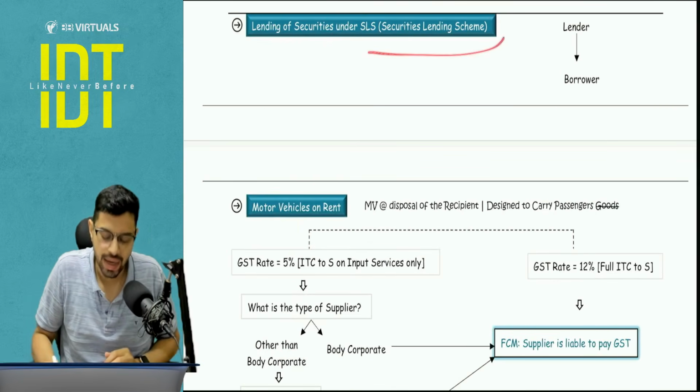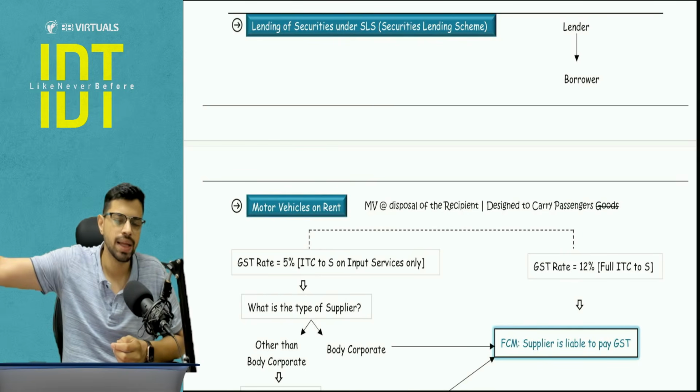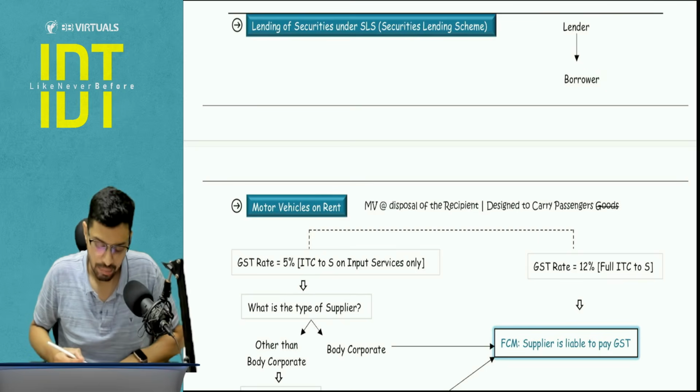Next is the securities lending scheme. I already covered it in chapter number 1. The lender is lending the securities to the borrower. The borrower will pay the tax on lending fees under the reverse charge mechanism.